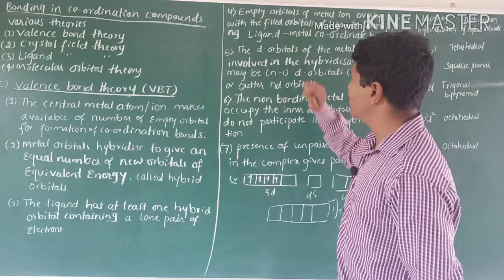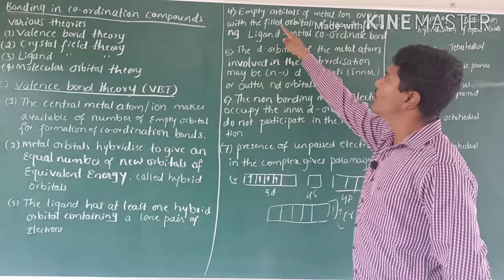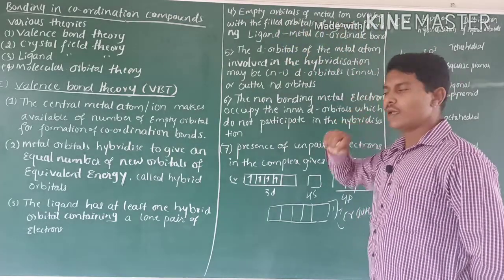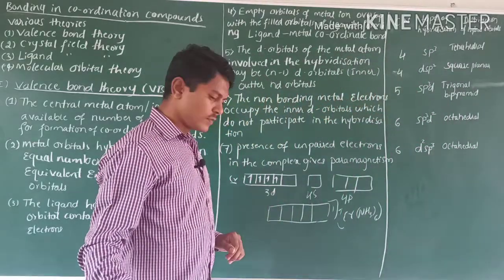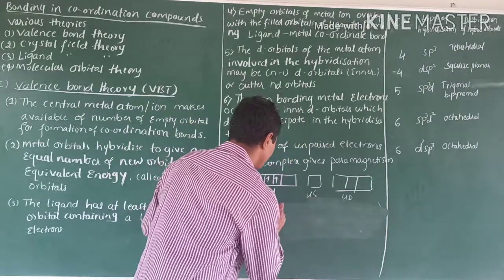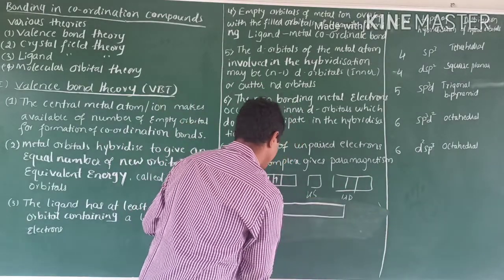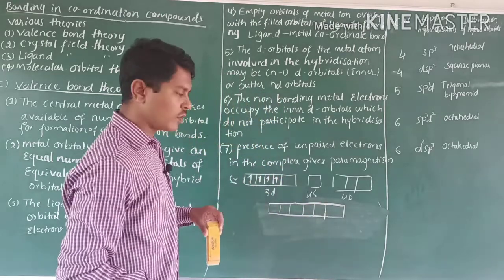Then the fourth assumption is empty orbitals of metal overlap with the filled orbitals of ligand. For example, these are the empty orbitals.